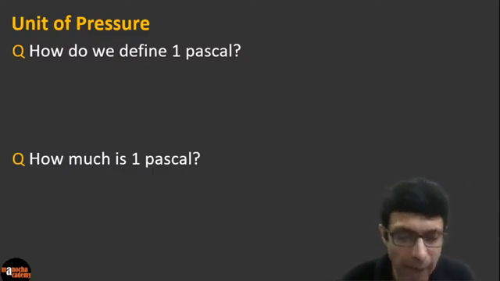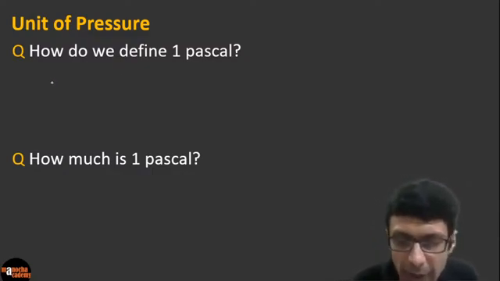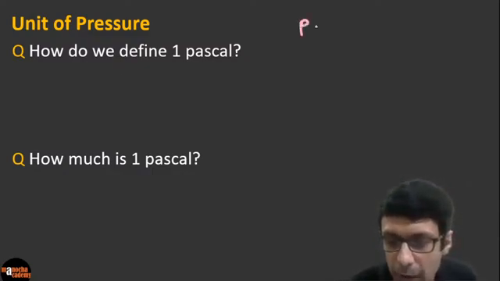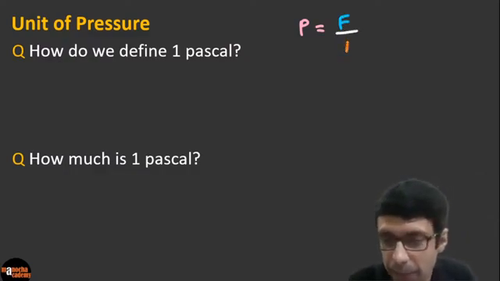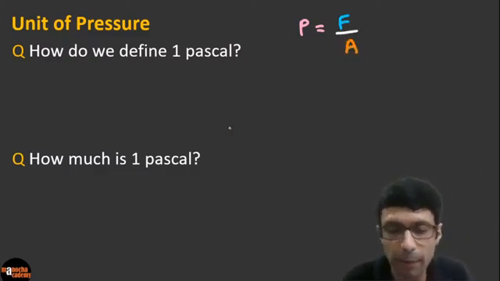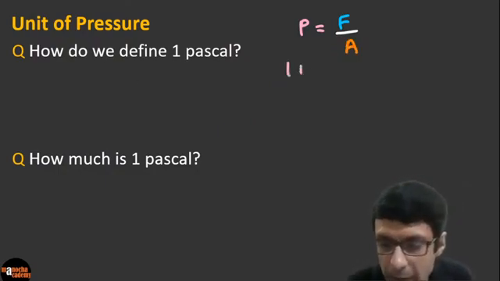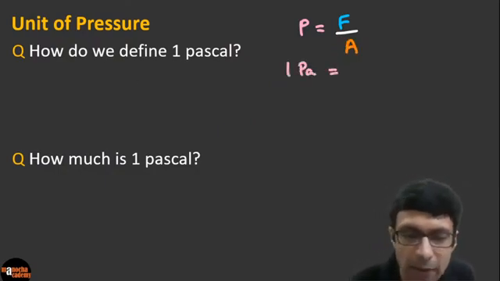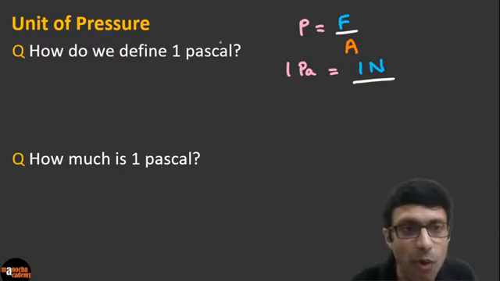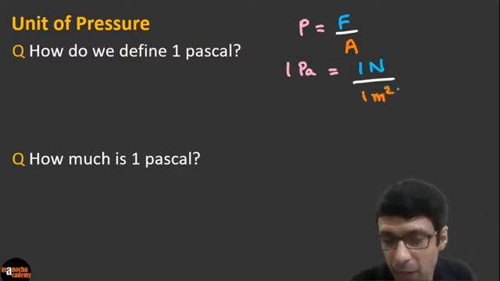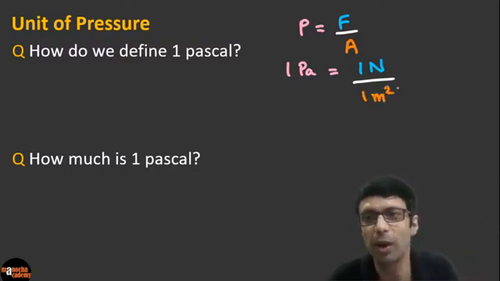So how do we define 1 Pascal? Very simple. If you look at the formula, just use the formula. What is the formula? Pressure is thrust, or I'll just now write, we are assuming perpendicular force. So usually we write force by area. It's basically thrust by area. So what is 1 Pascal? Very simple. 1 Pascal is going to be when you have a force of, let's say, 1 Newton, divided by an area of 1 meter square. Very good. So that's the simple way of defining.